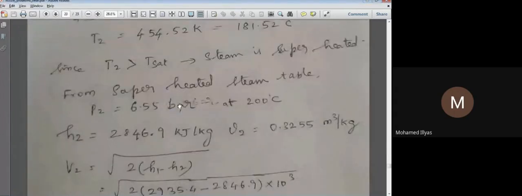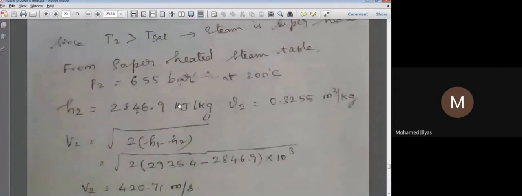Now we have obtained our H1 and H2 from the steam tables. So V2 is root of 2 into (H1 minus H2). H1 is 2935.4 minus H2 of 2846.9. This is in kilojoules per kg.